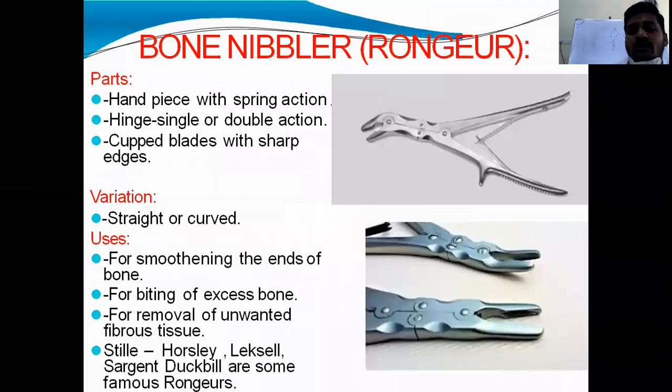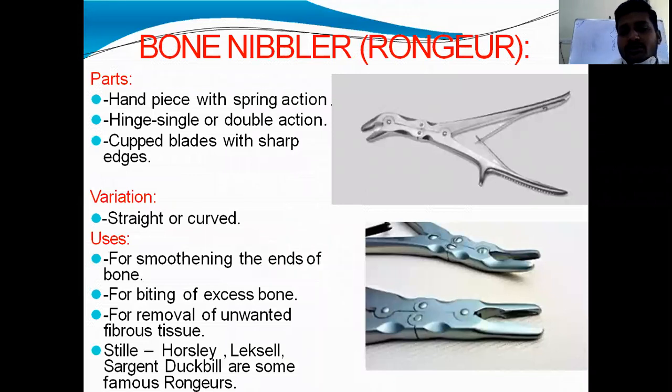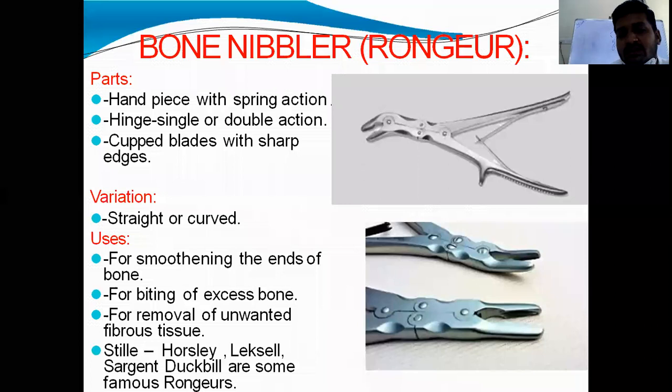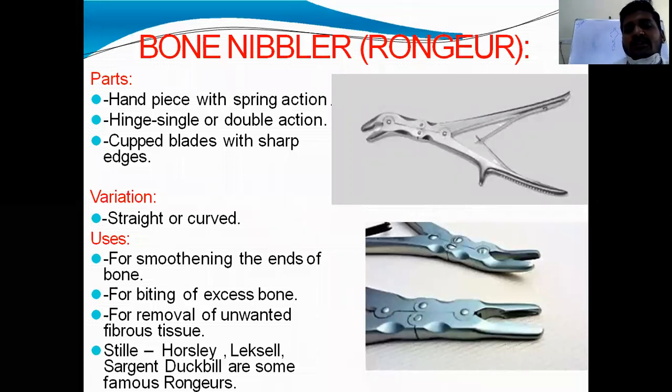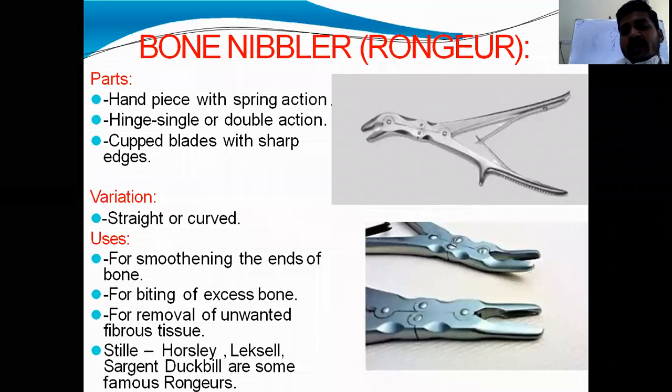Bone nibbler. This picture shows a bone nibbler, and here is one joint, here is another joint, so we will call it a double action bone nibbler. It will increase the strength we apply on the handles. It will increase the strength near the nibbling part tip. It will double the force at the tip.